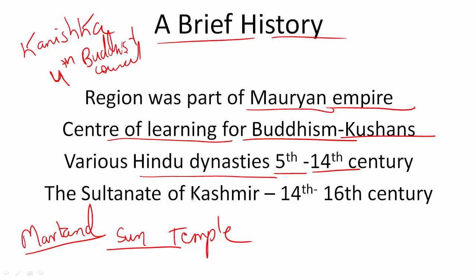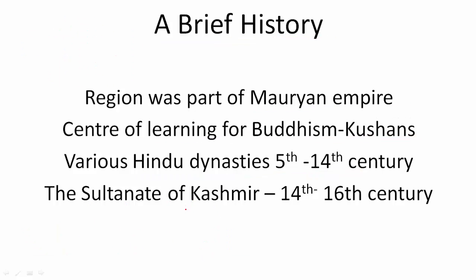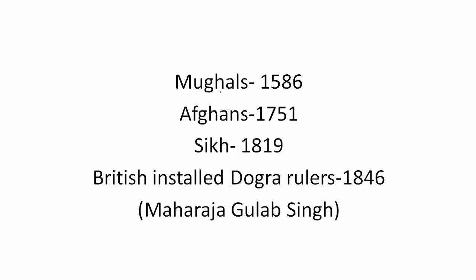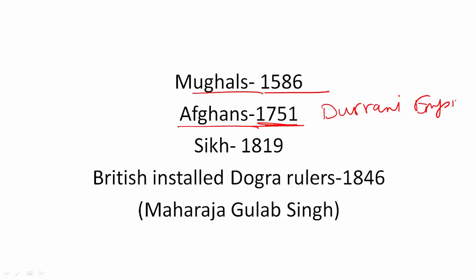After that, around the 13th century, the area came under Islamic influence and most of the population converted to Islam, and slowly and steadily the king also converted to Islam, and thus the Sultanate of Kashmir was founded in the 14th century. It continued up till the 16th century when finally it was conquered by the Mughals in 1586 under Akbar, and by the time 1751 came, the Mughals were very weak and thus the Afghans invaded and captured Kashmir, the Afghans under the Durrani Empire, Ahmad Shah Abdali.